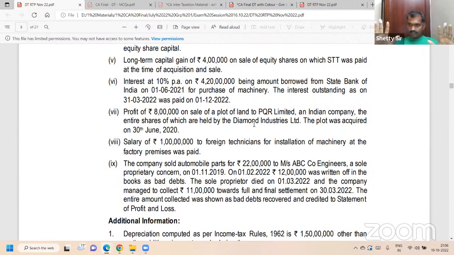That's the conceptual explanation. Or alternatively, 22 minus 11, 11 lakh. 22 lakh is the sale, minus 11 lakh is what is recovered. So 11 lakh is the bad debt. Correct? Right. 11 minus 1. 11 lakh minus 1 lakh. Excess credited to P&L, 10 lakh to be deducted.